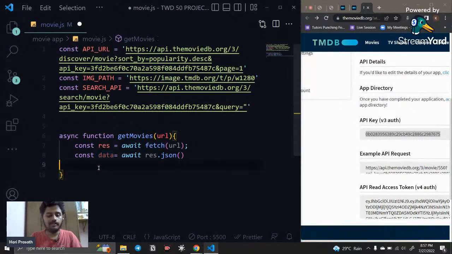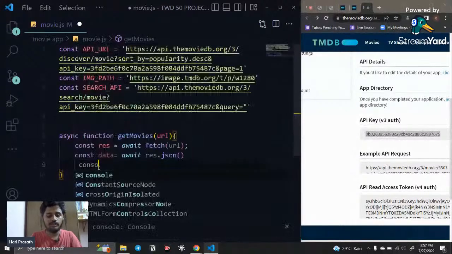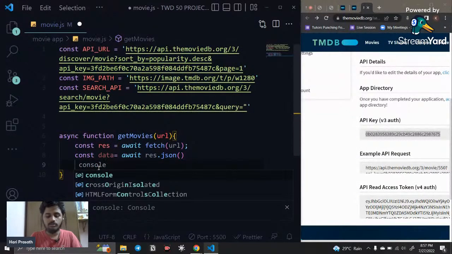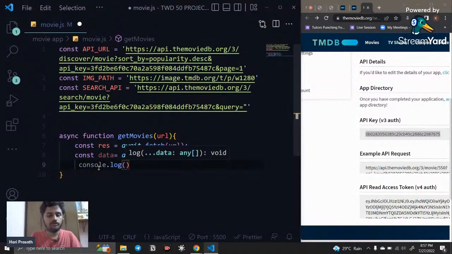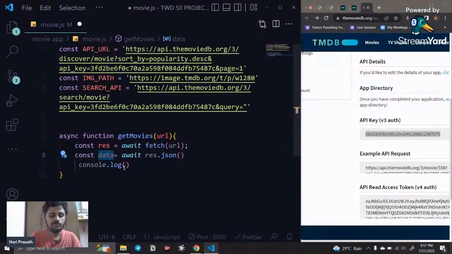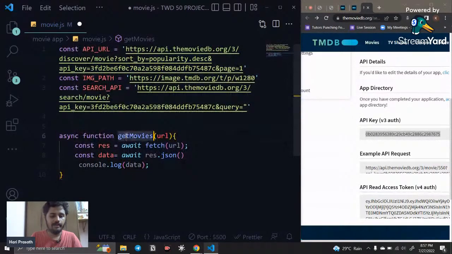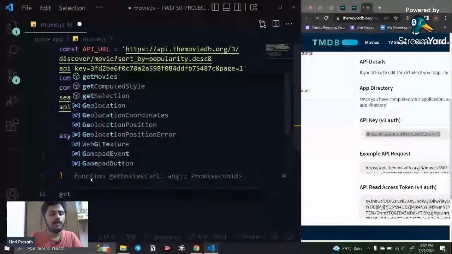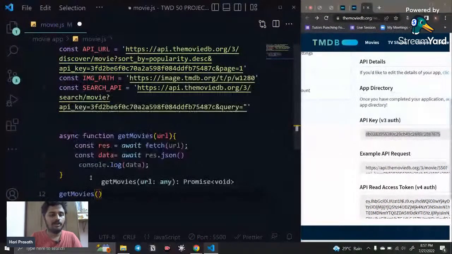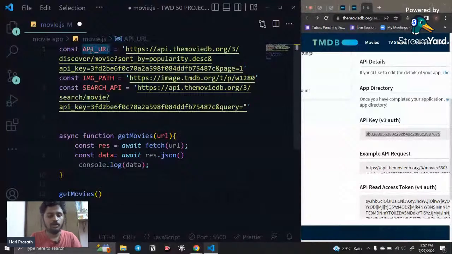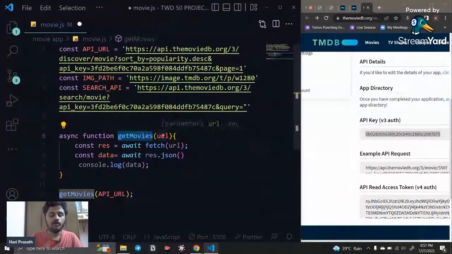After doing this, I want to show the result in my console. So console.log, and the result I want to show is data, so I say data. That's it. And I need to call this function and pass the URL. How can I do that? I say getMovies, and the URL we stored is API_URL, so I paste it here. Now I call the function, and this function is going to use this.